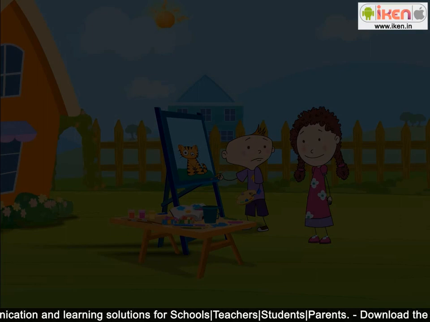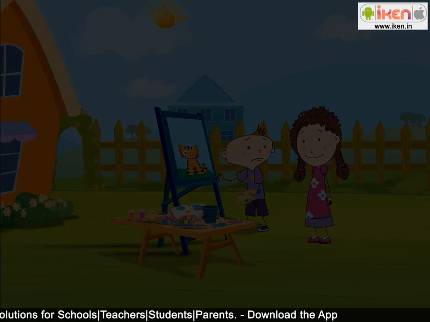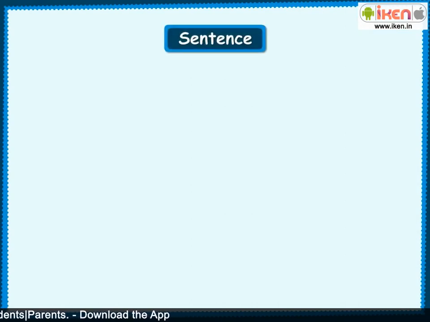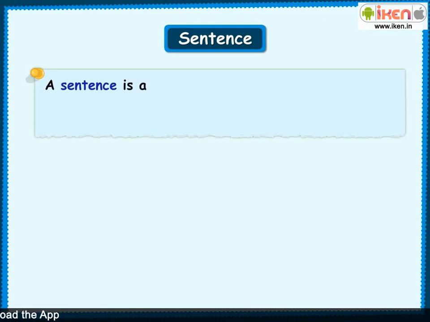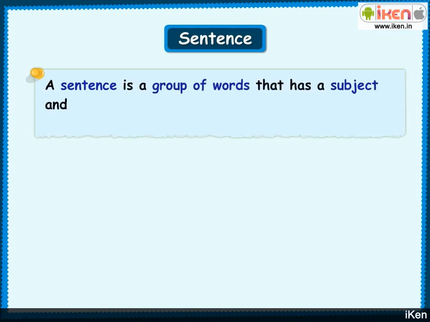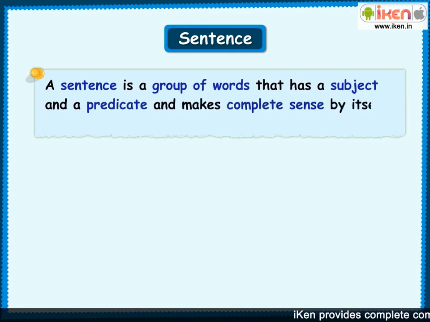While Fleck paints a tiger, let us study all about sentences and clauses. First, let's revise the definition of a sentence. A sentence is a group of words that has a subject and a predicate and makes complete sense by itself.